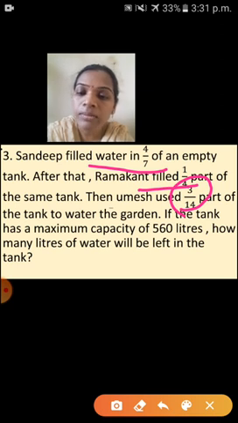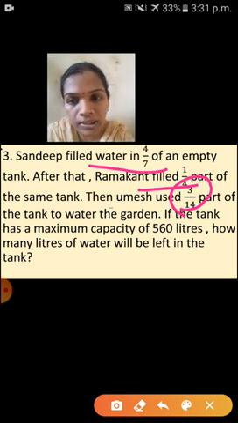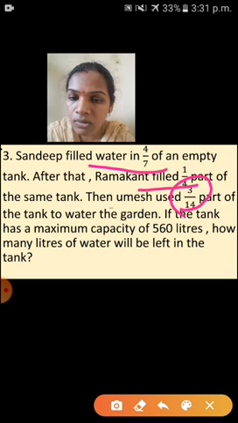Next, what is your exact question here? If the tank has the maximum capacity of 560 liters, how many liters of water will be left in the tank? So that we will see now. Okay, children, are you ready? I hope you understood this question now. Yes.